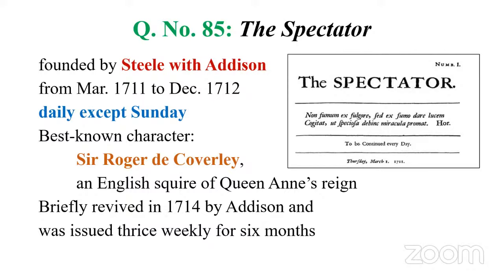So we have something called the Coverley Papers by Addison and Steele. He is an imaginary character, an English squire of Queen Anne's reign. Then in December 1712, it came to an end. But after a period of time, Addison revived this periodical in 1714. It was issued thrice weekly for six months. Then it came to an end once and for all.